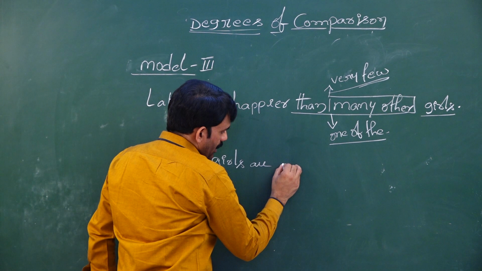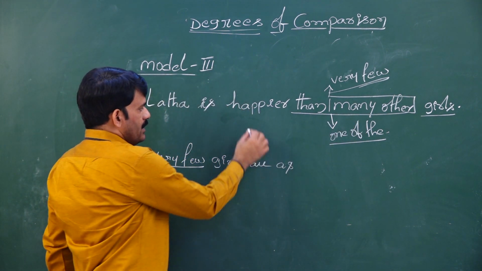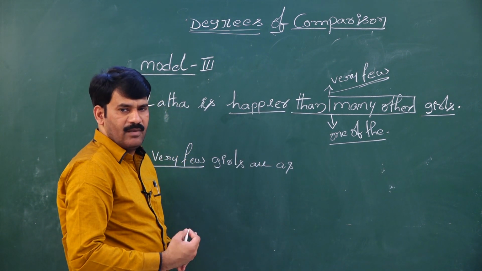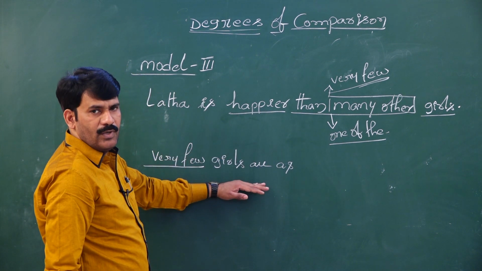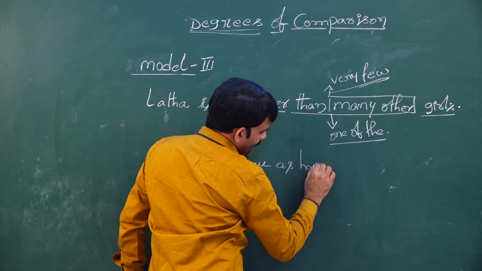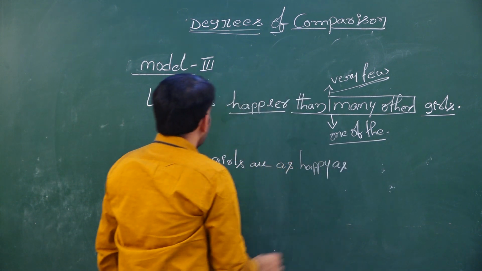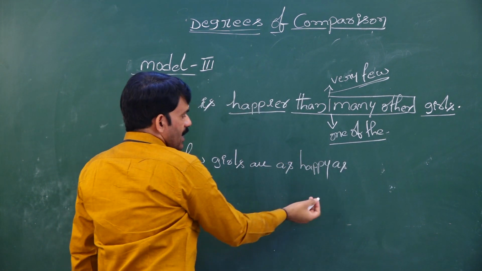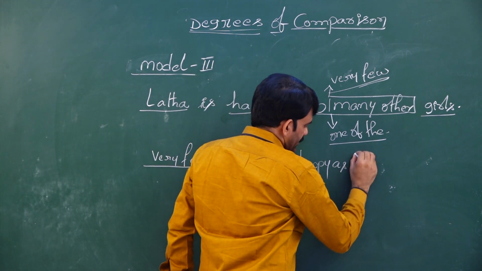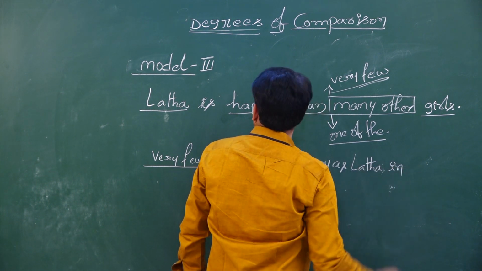So, very few girls are as, then what is my adjective? Here the adjective is given as happier. Happier is comparative form. As I am writing my sentence into positive form, I have to take only the positive adjective, that is happy. As happy as. Now compulsorily I need to use a singular noun only. What is the singular noun here? Latha in the class.